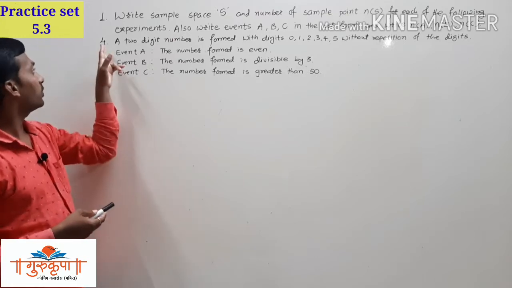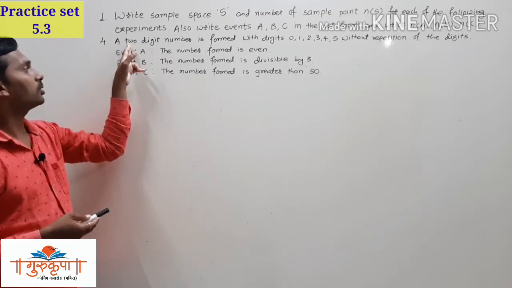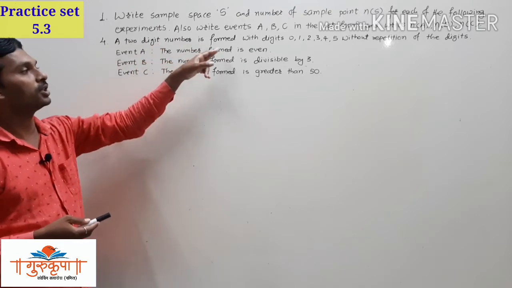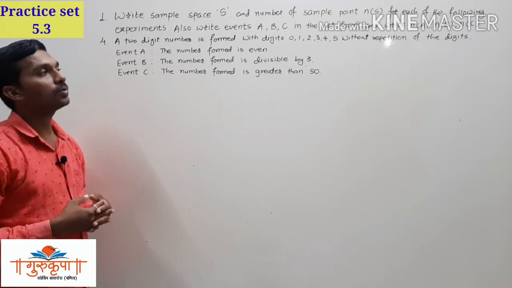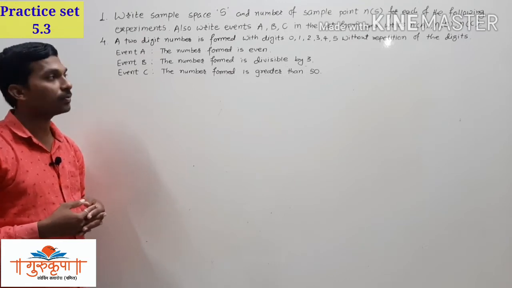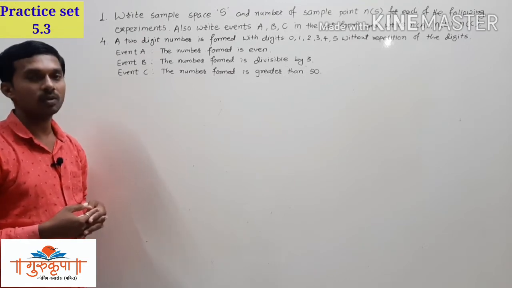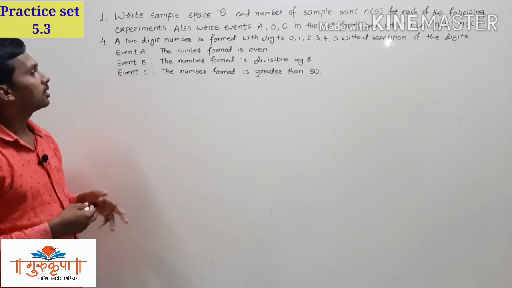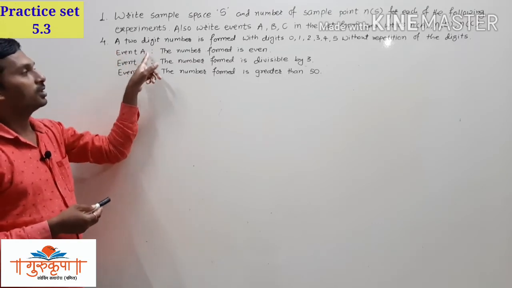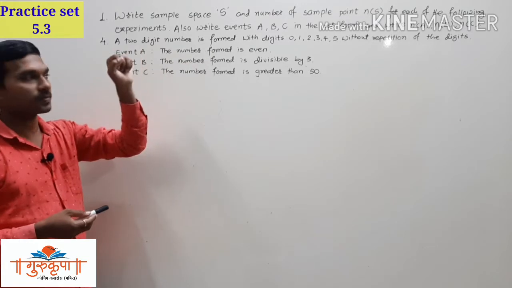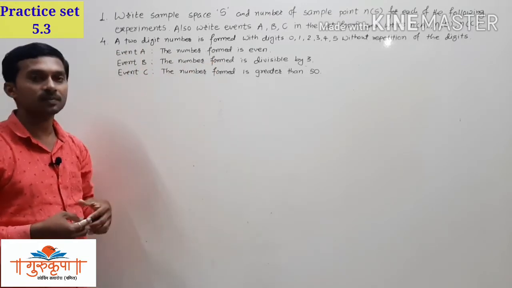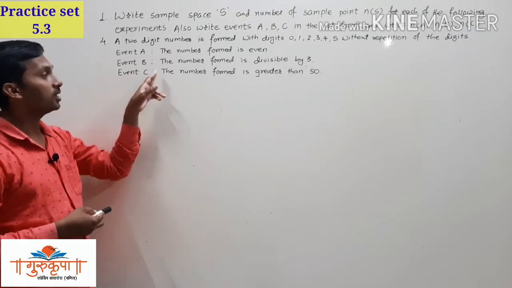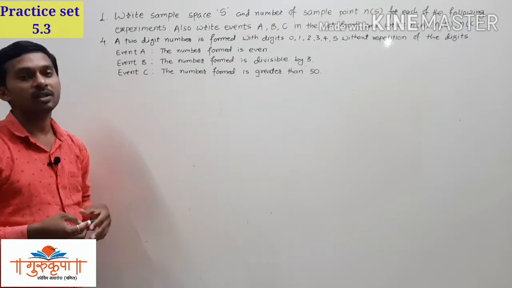Here we have the fourth example: a 2-digit number is formed with the digits 0, 1, 2, 3, 4, 5 without repetition of the digits. Event A, the number formed is even. Event B, the number formed is divisible by 3. And event C, the number formed is greater than 50.